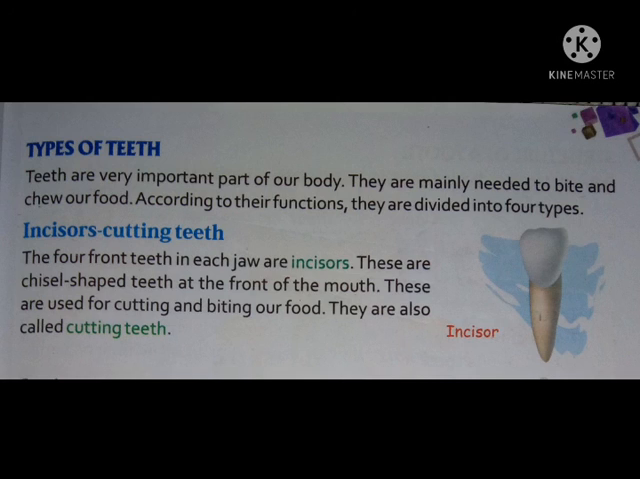Number 1, incisors, cutting teeth. The 4 front teeth in each jaw are incisors, in both the upper and lower jaw. These are chisel shaped teeth at the front of the mouth. These are used for cutting and biting our food. As they are used for cutting and biting, they are also called cutting teeth.